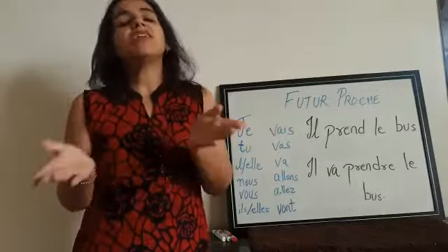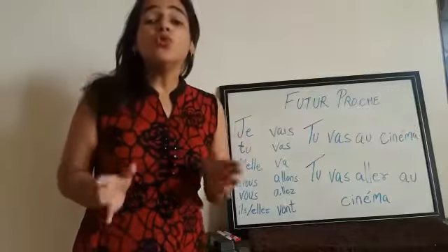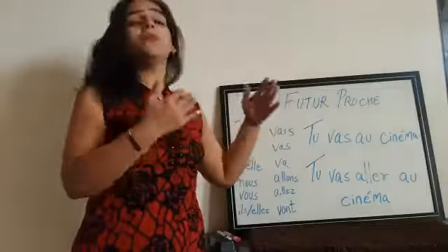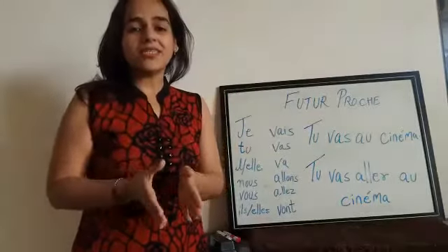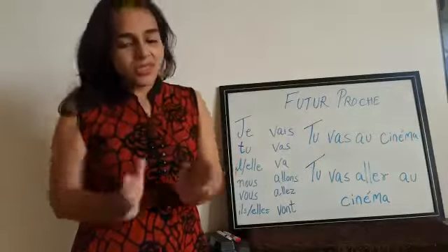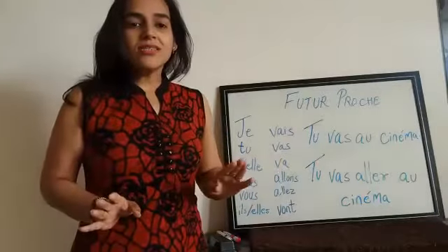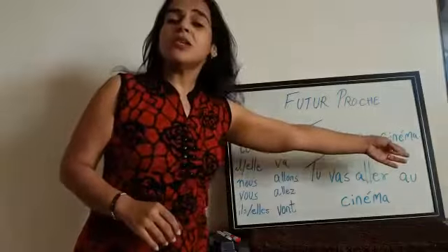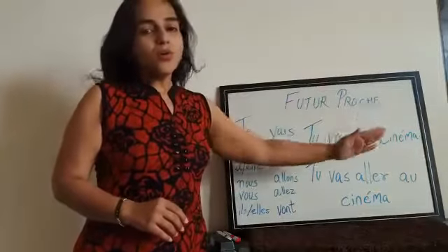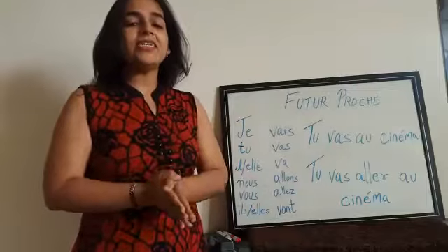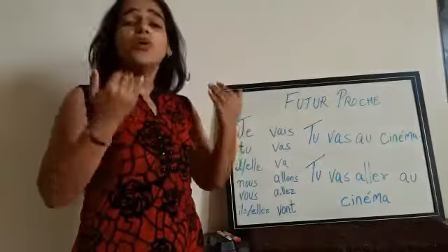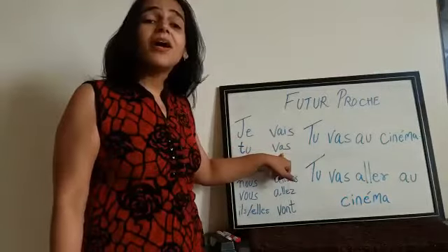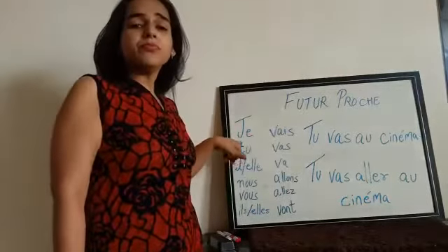Sometimes, when we read a sentence in present tense and the verb aller is already in that sentence, we get confused. What to do now? Don't panic. We will use the same rule, no changes at all. For example, in this sentence: Tu vas au cinéma. The verb aller is already there; vas is the conjugation of aller with tu.